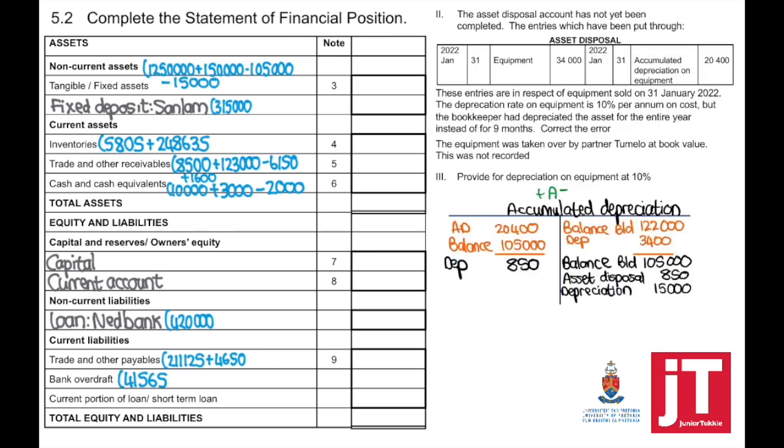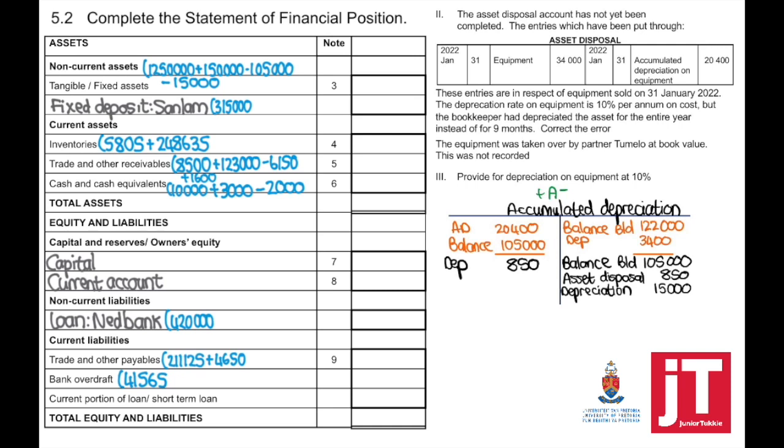Now with adjustment number 2 and 3, which we've already covered, but just to make sure that you understand, accumulated depreciation, we needed to adjust that. There was nothing wrong with the cost, so the equipment at cost is going to stay the same.